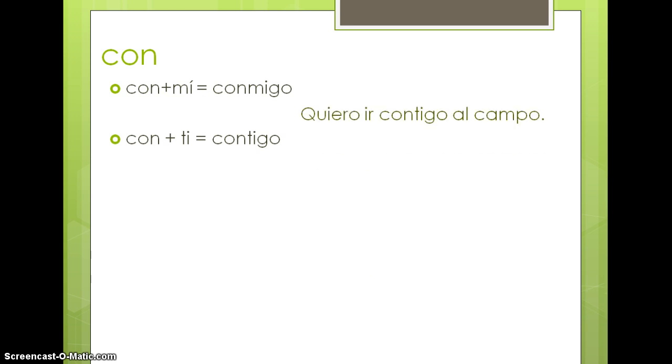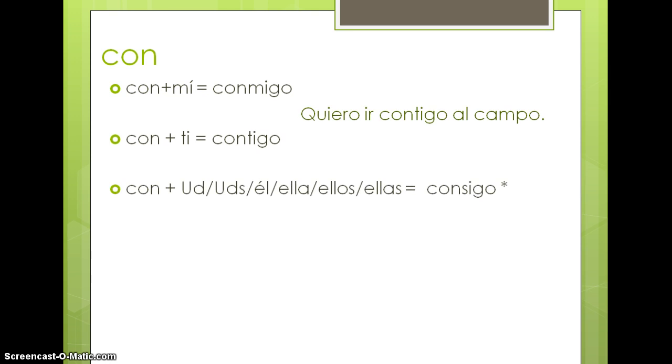Please also know with con that we have some special contractions. So if we have con and mi, then we have conmigo. And if we have con and ti, they also contract to be contigo. Quiero ir contigo al campo. I want to go with you to the countryside.